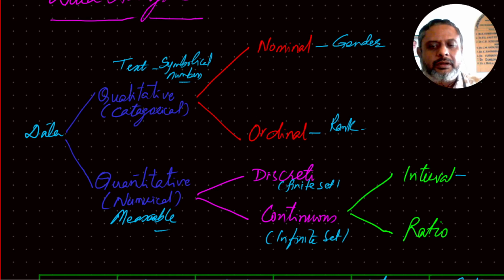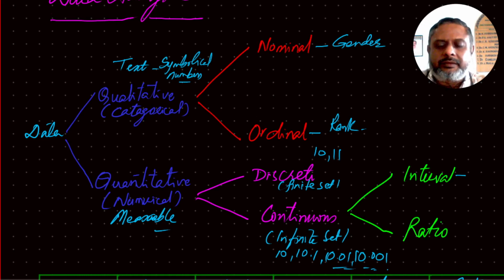Here after 10 we may get 11, but here after 10 it may be 10.1, or even 10.01, or 10.001, and so on. There is no limit for this, so it's almost an infinite set. This infinite set is further divided into two types, interval and ratio.